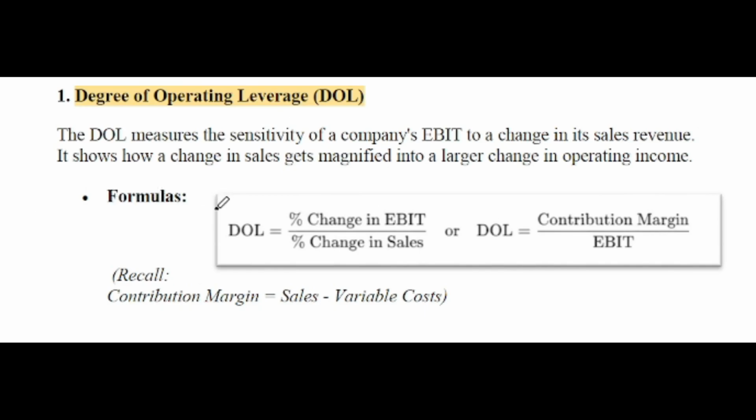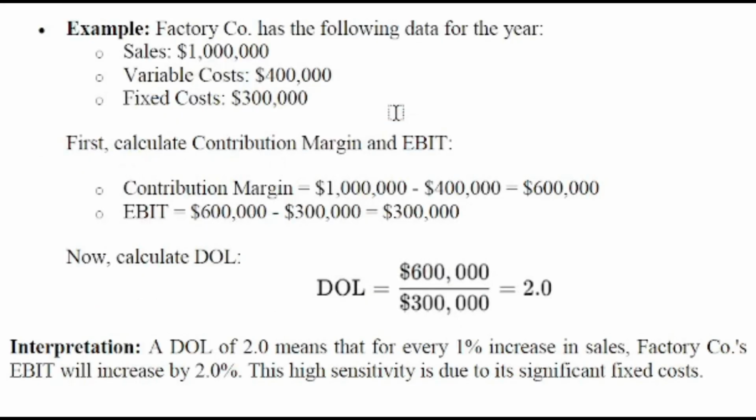So the formula for the degree of operating leverage is percentage change in EBIT divided by percentage change in sales, or contribution margin divided by EBIT. So how can we calculate contribution margin? Contribution margin is equal to sales minus variable cost. So we'll move into an example. This is a company example. There is a sale of 1 million, variable cost is 400,000 and fixed cost is 300,000.